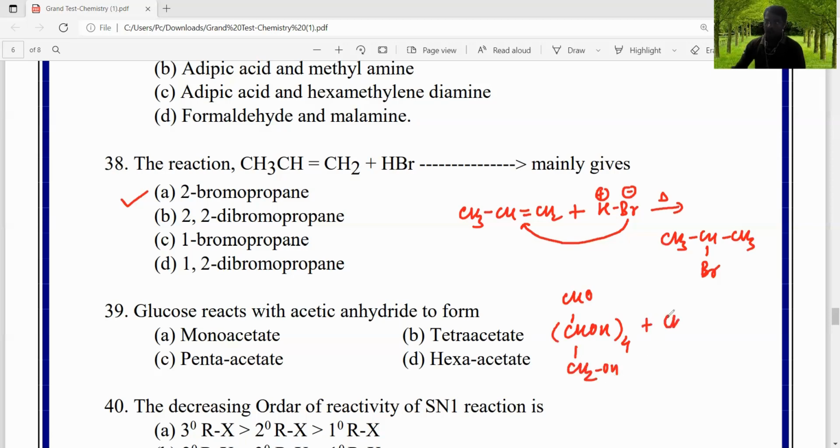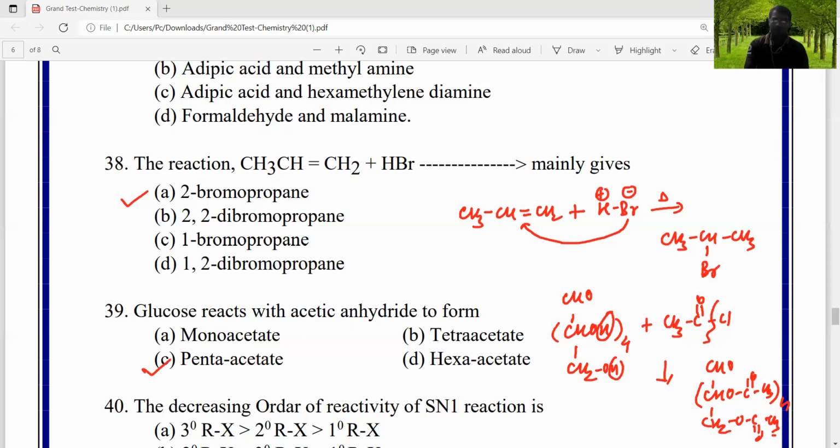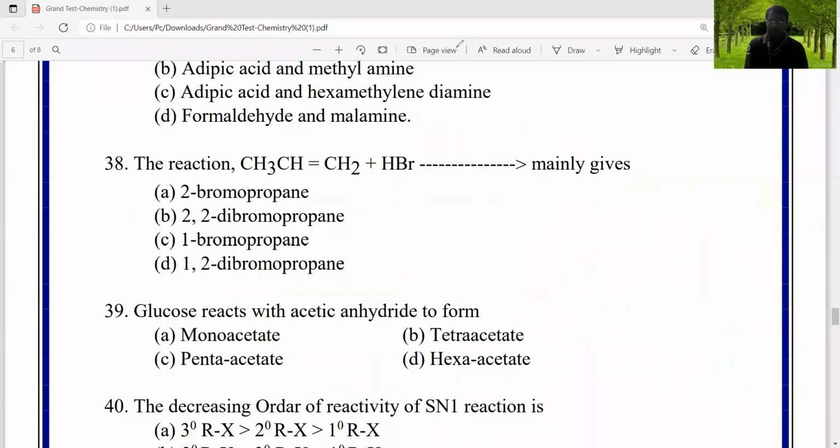That's why when they undergo acetylation, all 5 hydroxy groups are replaced by acetyl groups, and we get pentaacetyl glucose, right? The pentaacetate derivative indicates the 5 hydroxy groups in glucose. This is question number 39 in the B section. Okay, right?